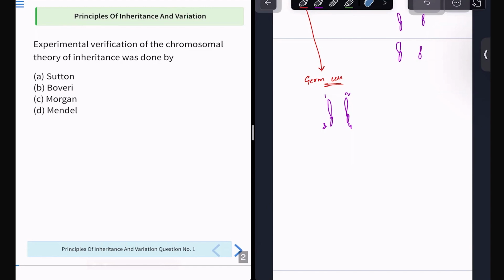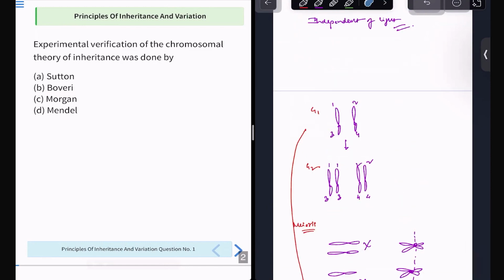Genes assort independently. Similarly, chromosomes assort independently. Suppose here, chromosomes 1 and 3, which are together forming the bivalent, won't be going away anywhere. They will be staying together, and that is independent of the other set. As simple as that. If you are clear on this much, you will be able to understand the chromosomal theory of inheritance.